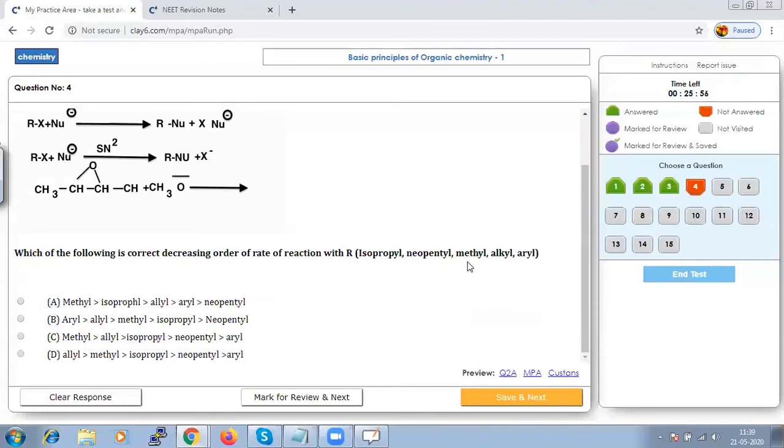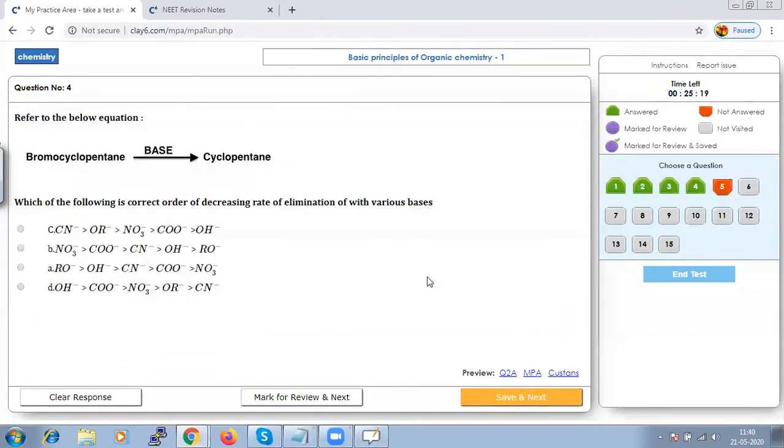The greater reactivity of aryl, allyl, and methyl is because of the electronic effect. Hence, the order will be aryl, allyl, methyl, isopropyl, and neopentyl. It is better to remember that, and it would be easy for you to answer the question. Save that and go to next.